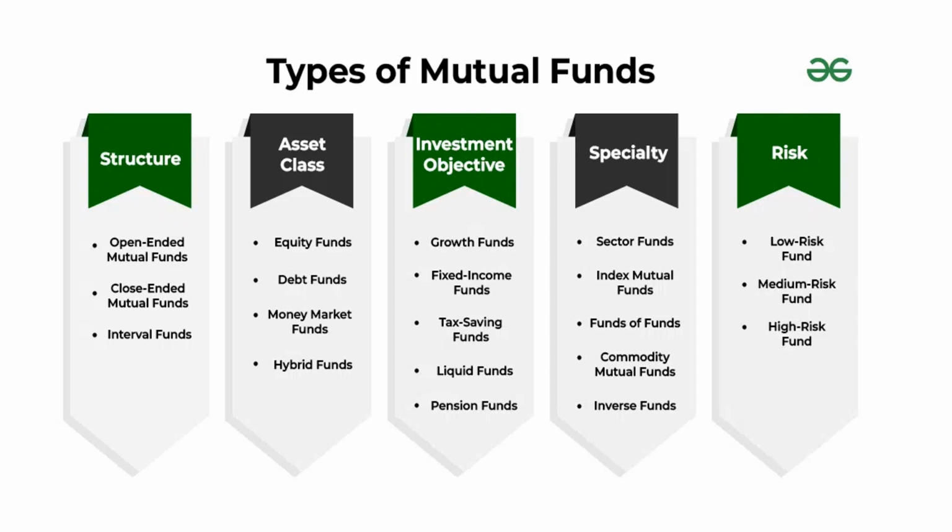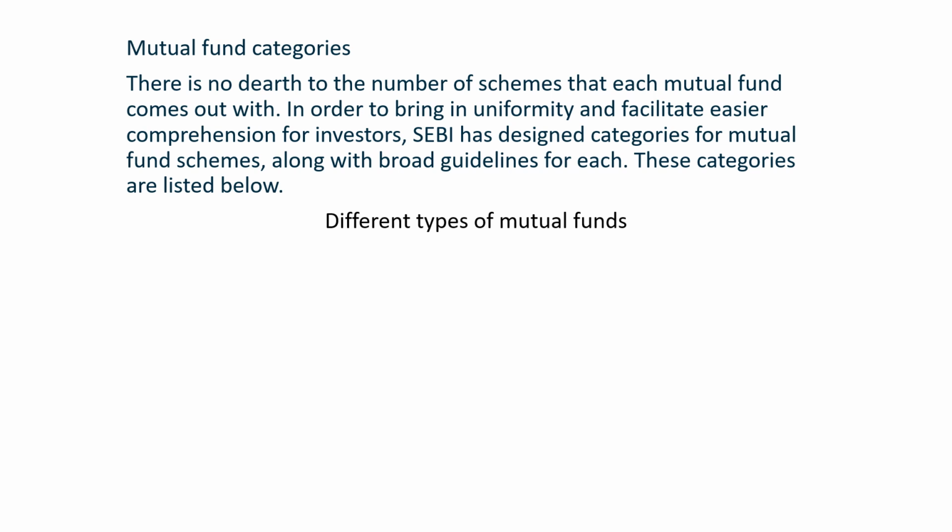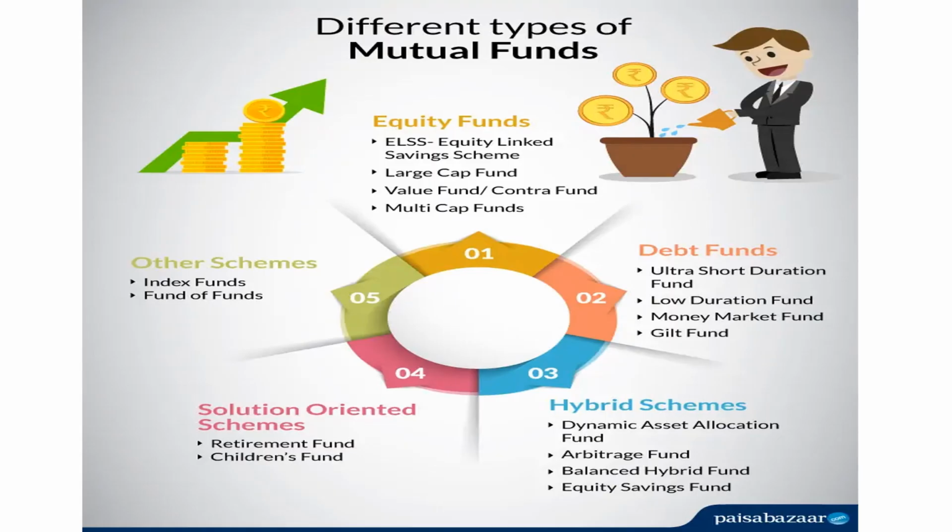But I'll show you some of the slides here on mutual fund categories. There is no dearth to the number of schemes that each mutual fund comes out with, so in order to bring uniformity and facilitate easier comparison for investors, SEBI has designed categories for mutual fund schemes. There are different types of mutual funds.